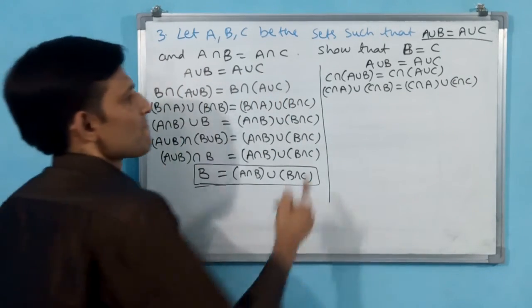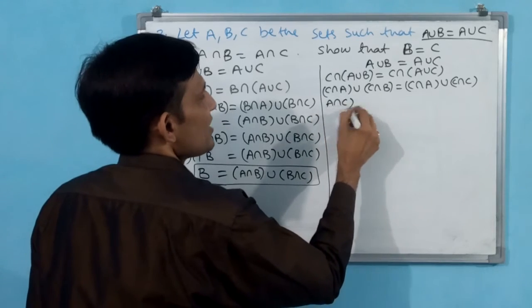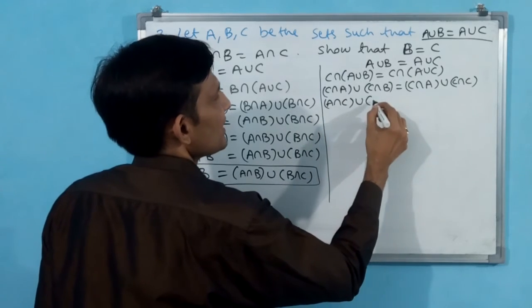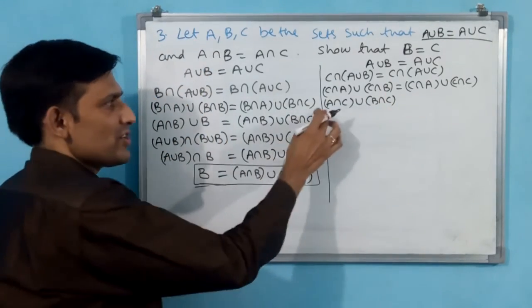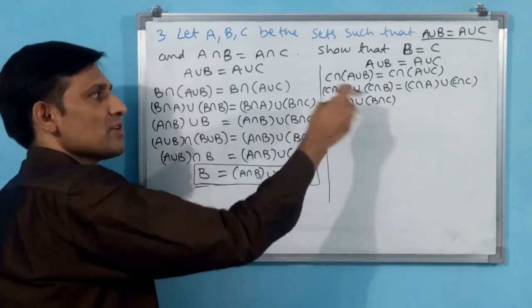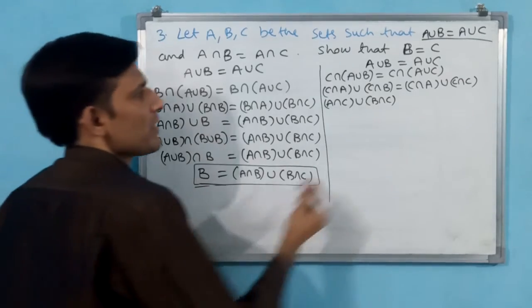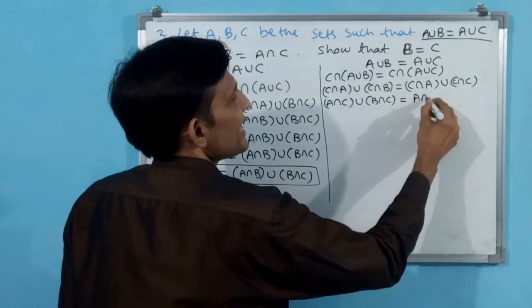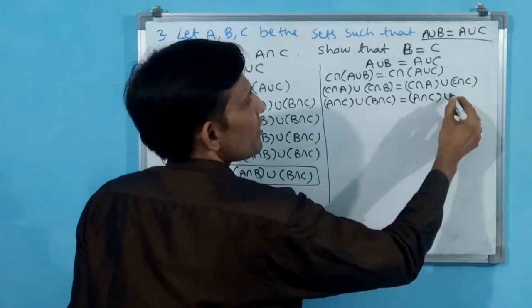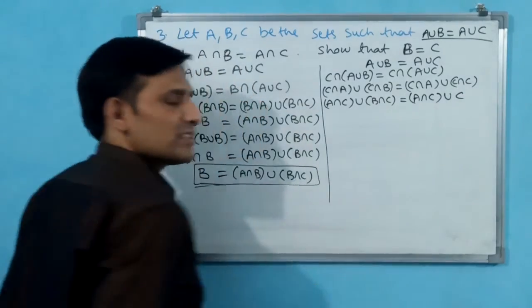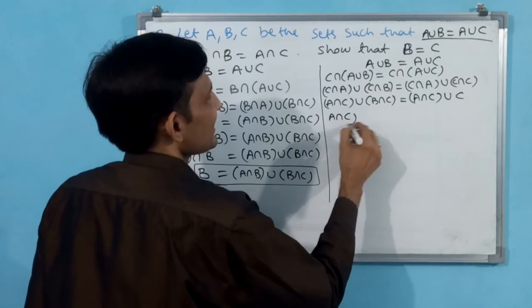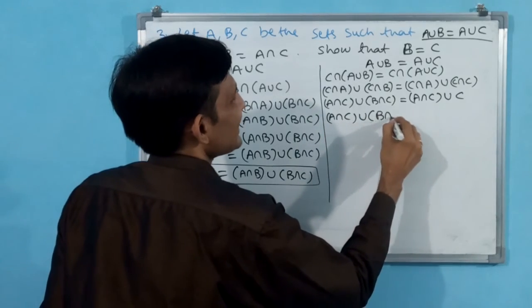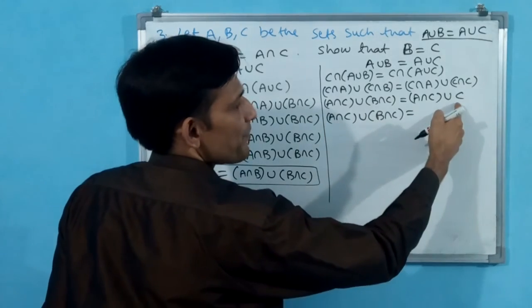Now I can write this as (A intersection C) union (B intersection C) also. Why? Because C both are the same, but A first and C second, B first and C second, like that I have made. Here you see, A intersection C I have made, but union C intersection C, C union C, all are C only. Come here.